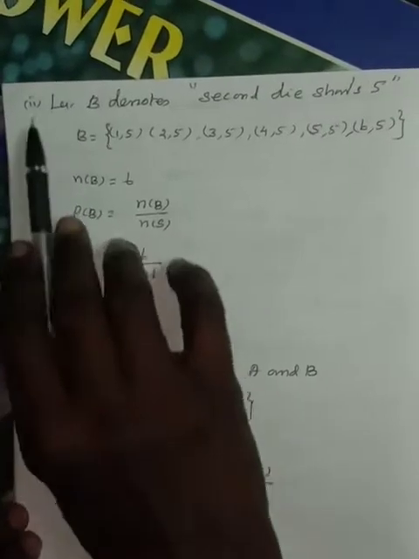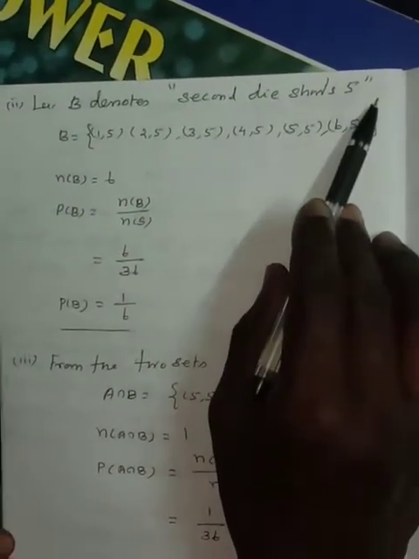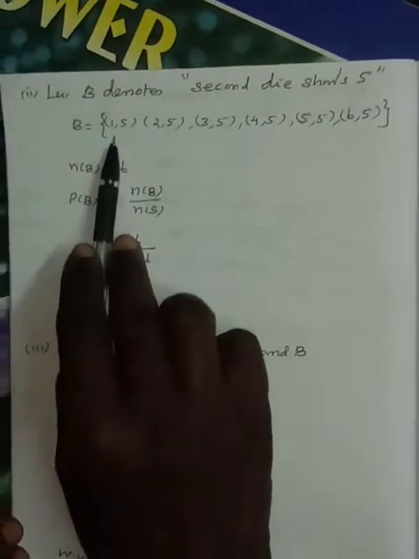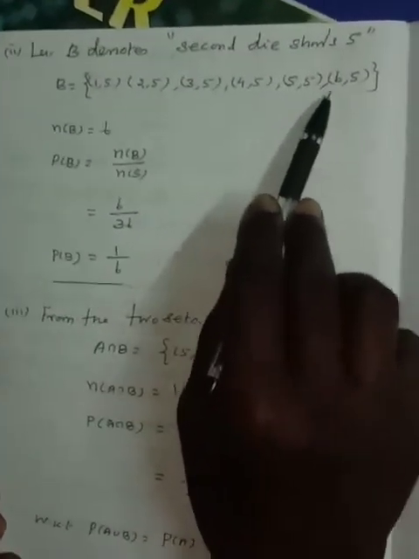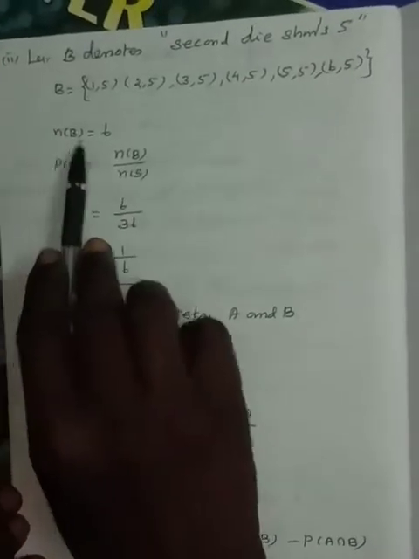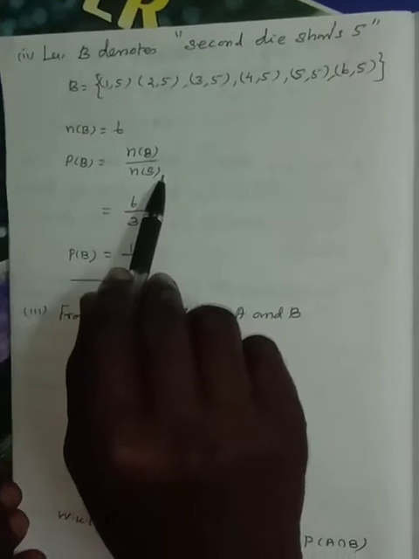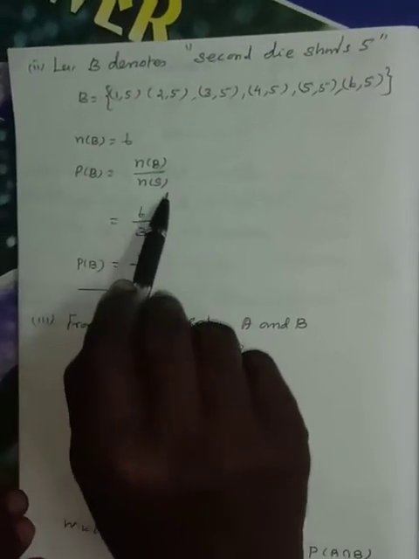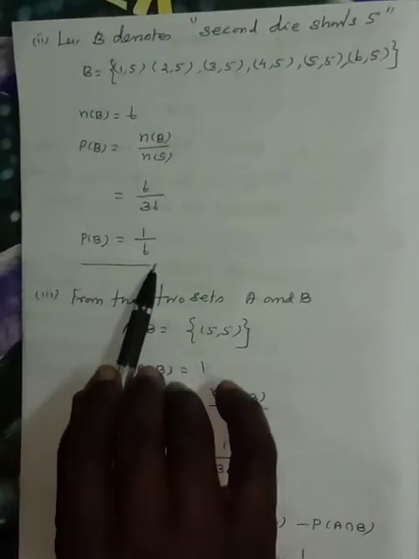Next, subdivision number 2. Let capital B denote second die shows 5. The results are 1 5, 2 5, 3 5, 4 5, 5 5 and 6 5. N of B is equal to 6. P of B is equal to n of B divided by n of S, which is 6 divided by 36. Probability of B is equal to 1 by 6.